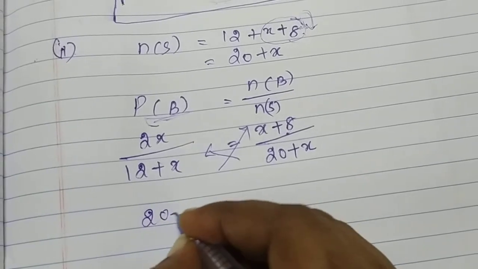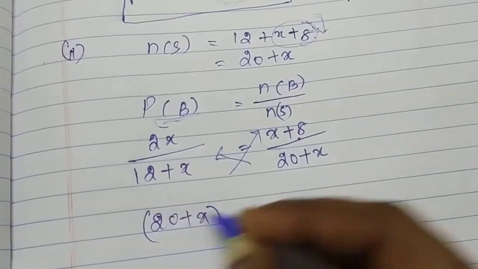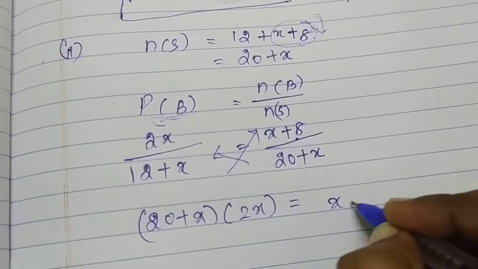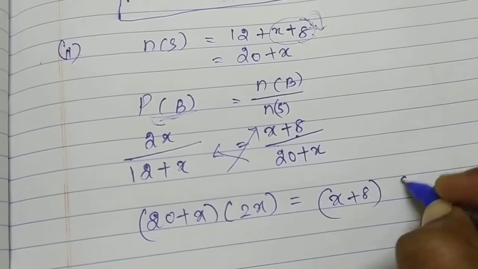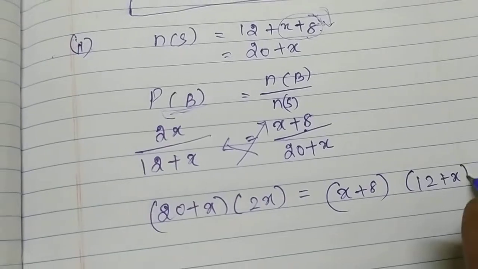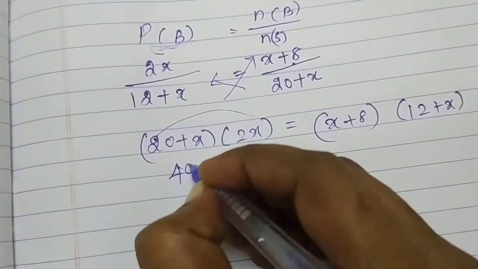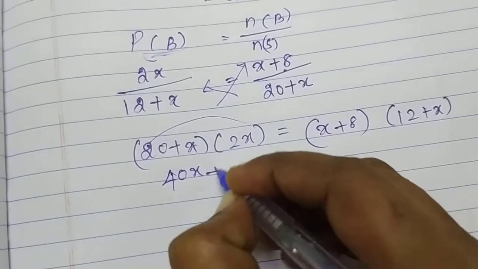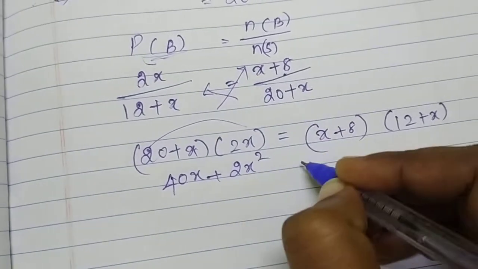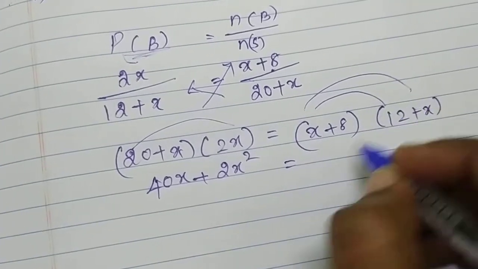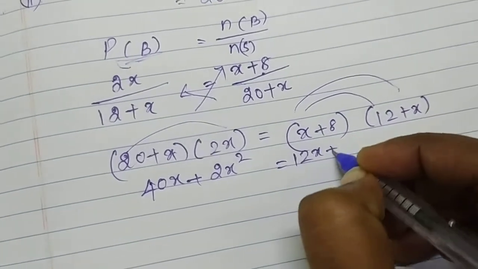So (20 plus x) times 2x is equal to (x plus 8) times (12 plus x). So 20 into 2, 40x, x into 2x, plus 2x squared, is equal to, first x into 12, 12x, x into x, x squared.